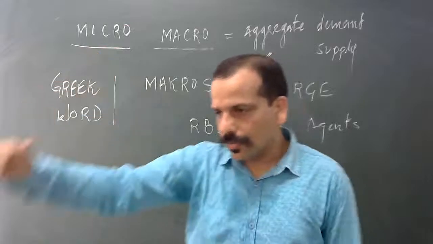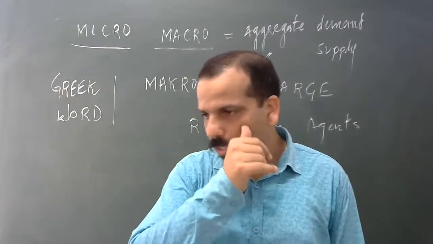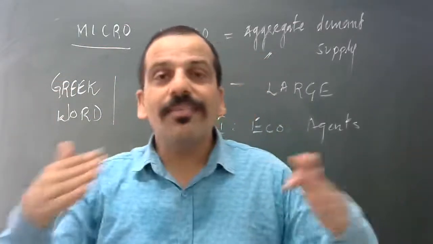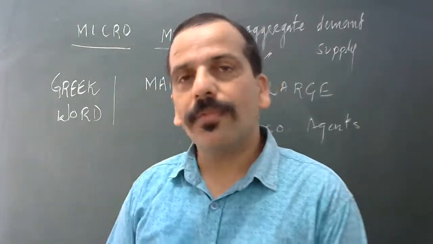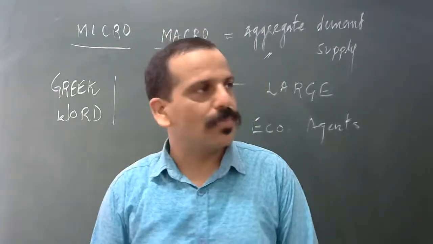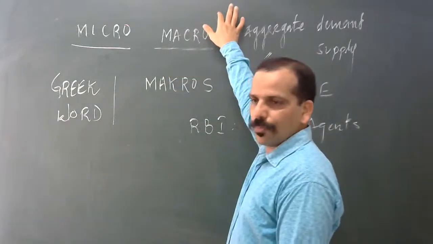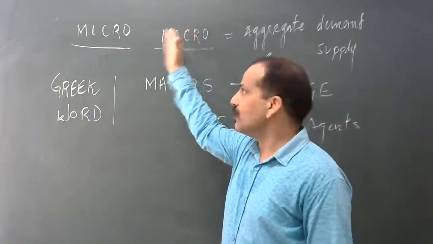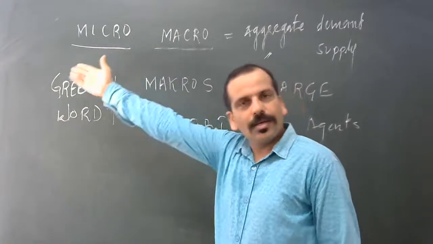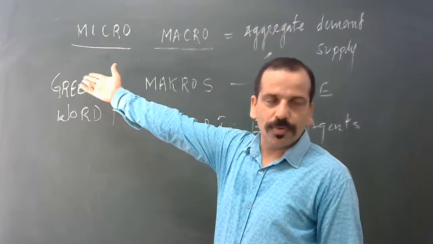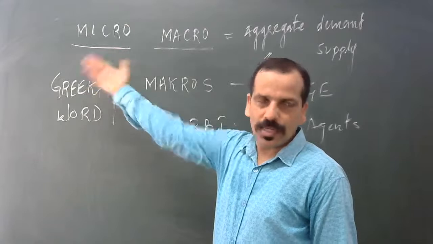Sir, why is it considered constant? Otherwise, there will be a contradiction in the statement. What is the contradiction? National income is increasing, for example, but at the individual level, income is falling for X and Y. So there is a contradiction.